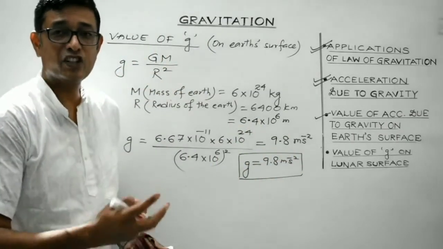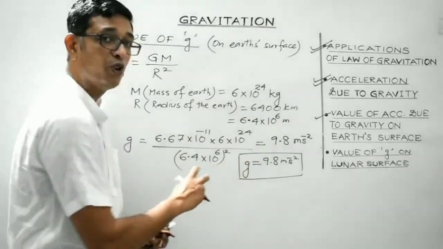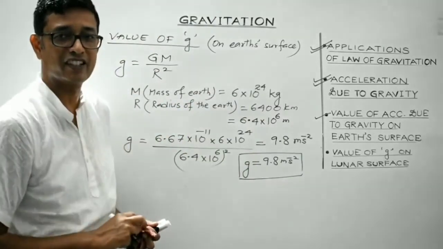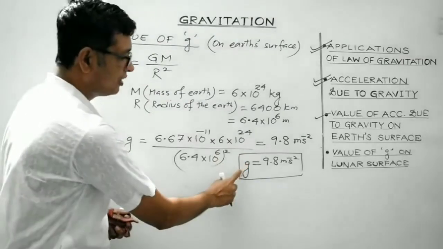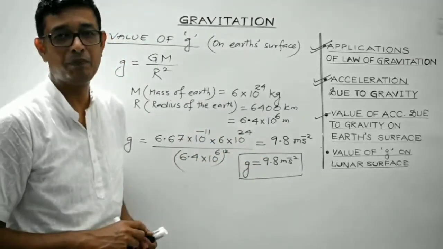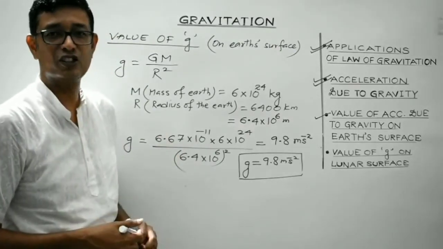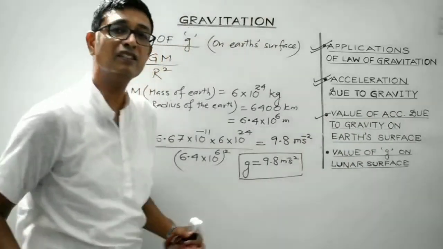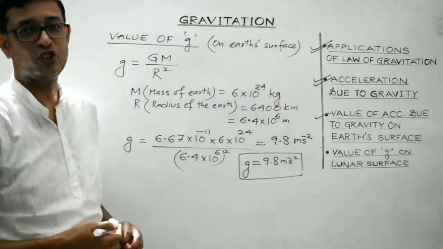In the next lecture, we will discuss, this is just the approximate value. Actually, the value of small g varies from place to place. That we will discuss in the next section. But while dealing with numericals, the value of small g is taken as 9.8 meter per second square unless otherwise mentioned. Clear, students? So, the value of acceleration due to gravity on the Earth's surface is 9.8 meter per second square.